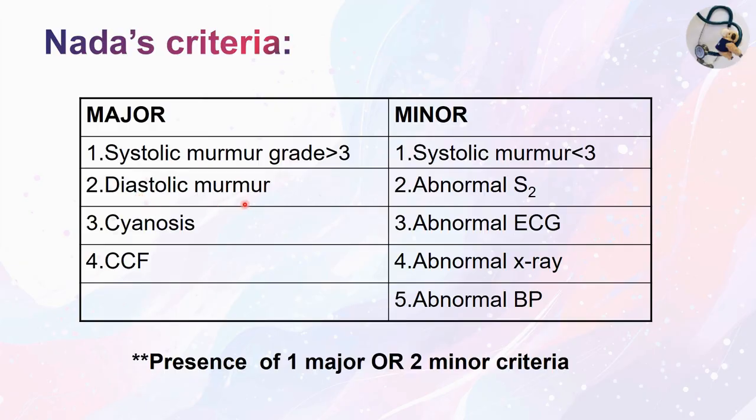Number 2, diastolic murmur; all diastolic murmurs are pathological, indicating the child is having congenital heart disease. Number 3, cyanosis, and number 4, congestive cardiac failure. And the minor criteria are: number 1, systolic murmur less than grade 3, abnormal second heart sound, abnormal ECG, abnormal X-ray, and abnormal blood pressure.